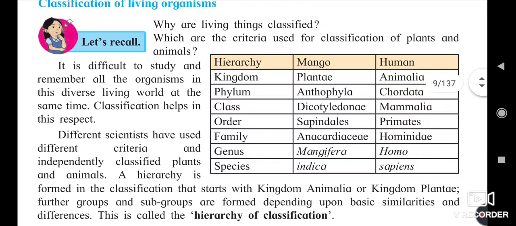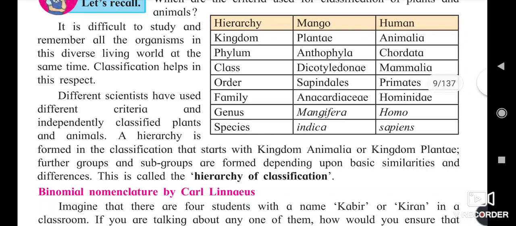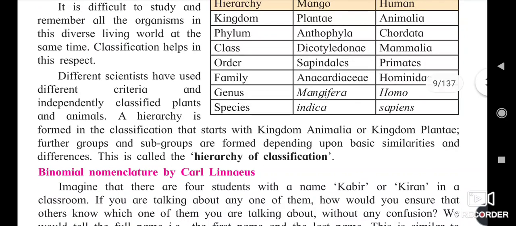It is difficult to study and remember all the organisms in this diverse living world. At the same time, classification helps in this respect to know the species. Different scientists have used different criteria and independently classified plants and animals.